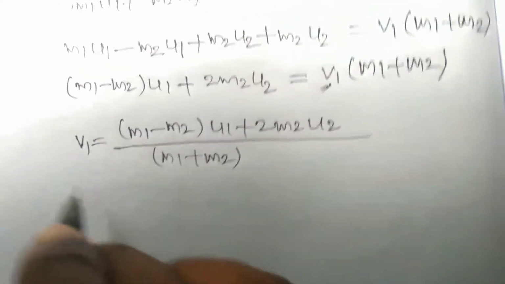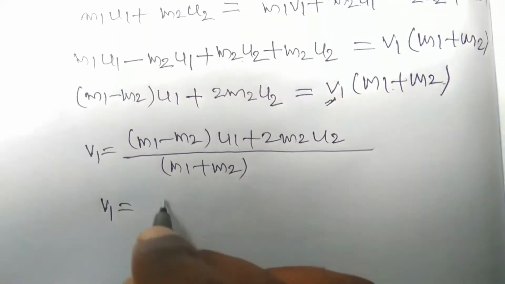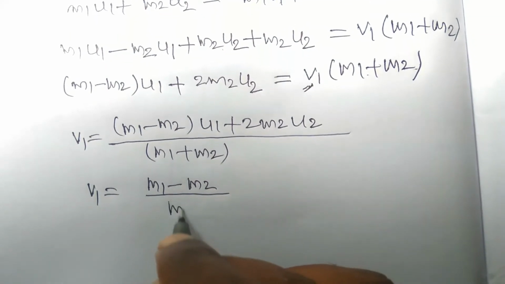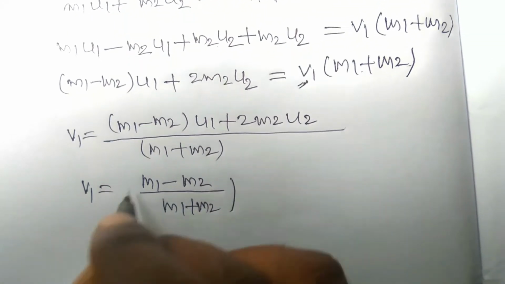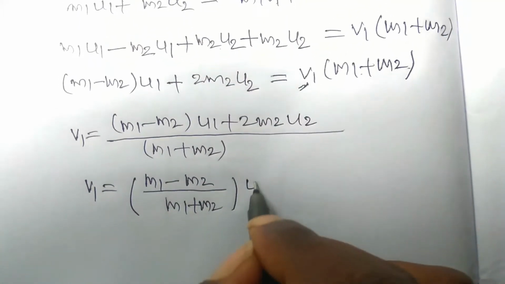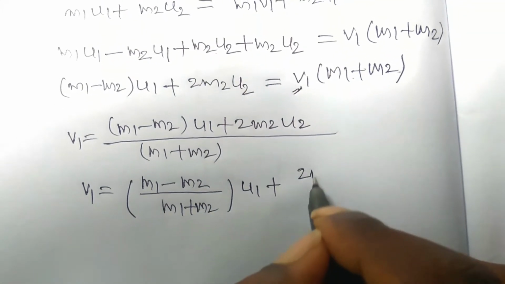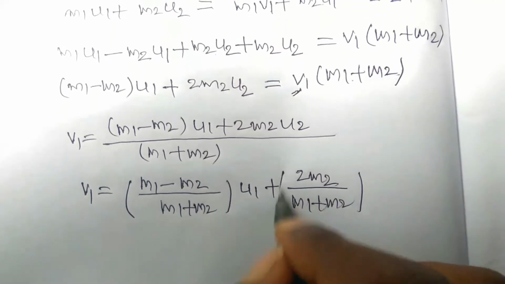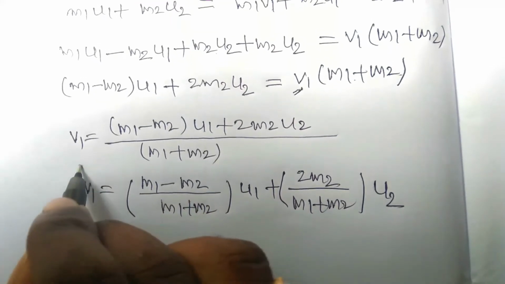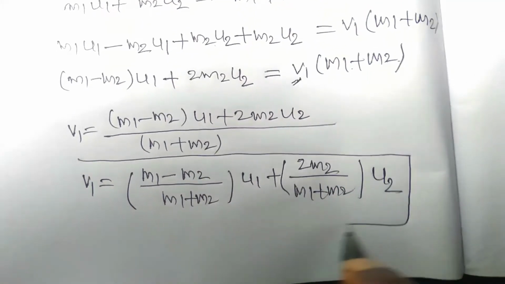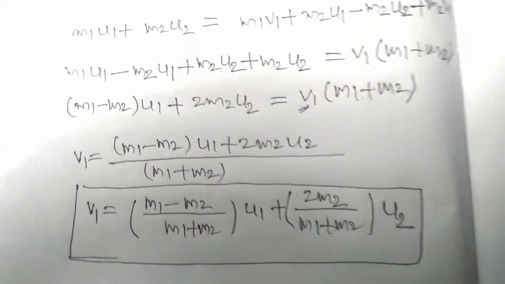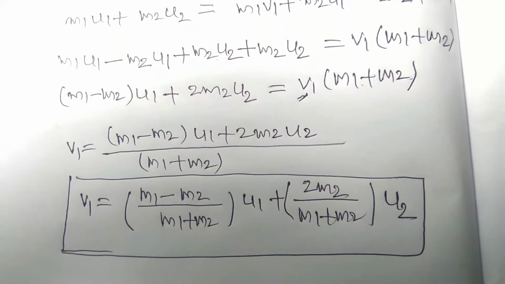This can be simply written as v1 is equal to m1 minus m2 by m1 plus m2 into u1, and plus 2m2 by m1 plus m2 into u2, right? This is the final velocity of the first body after collision in one dimensional elastic collision, okay? Now we have to find the final velocity of the second body.